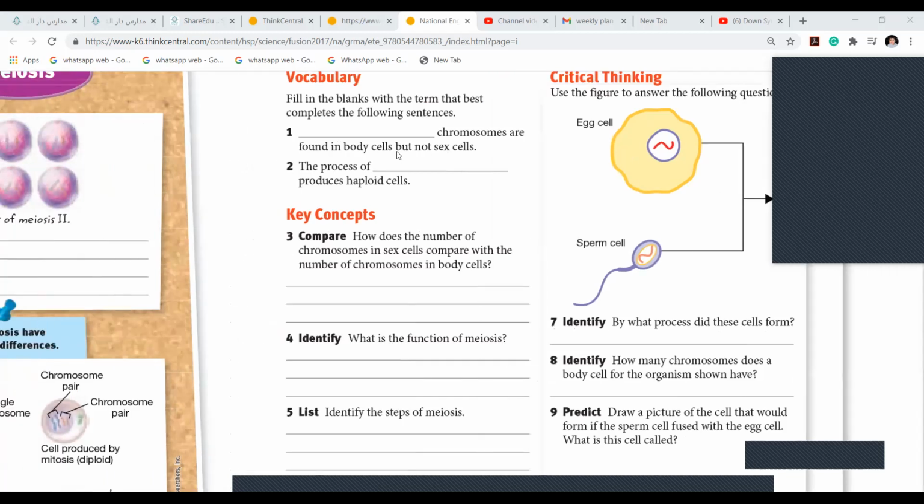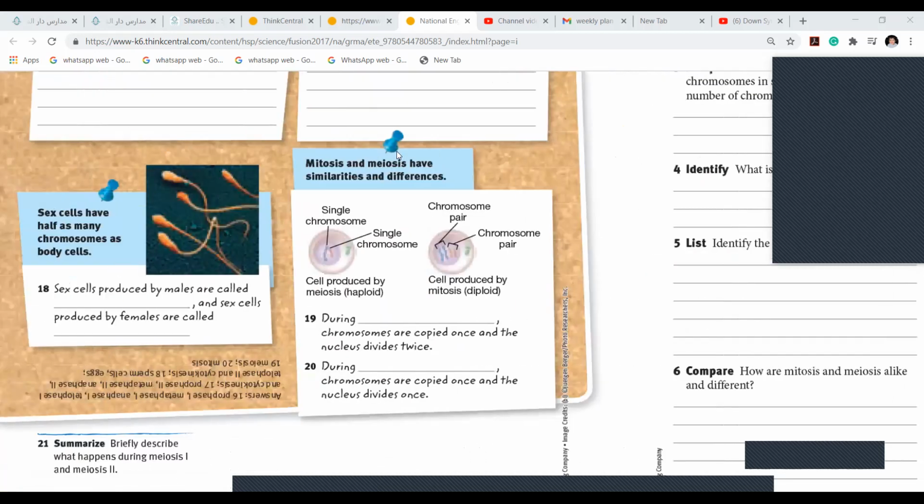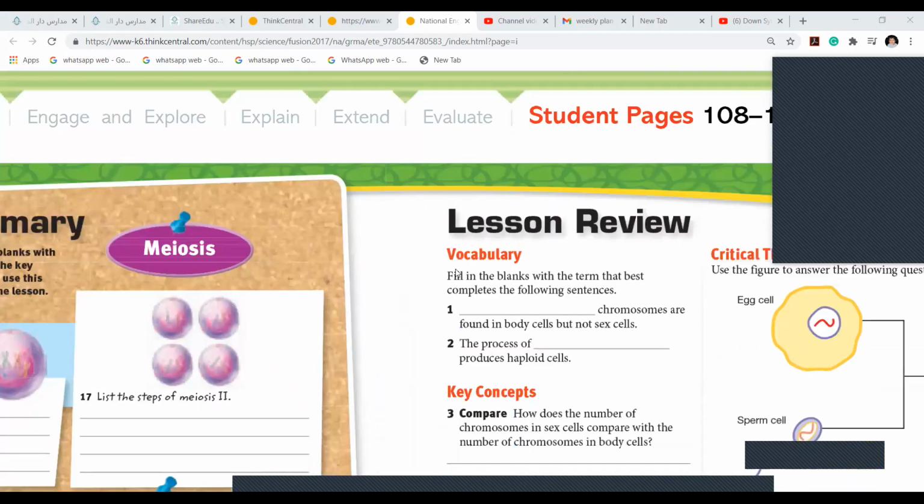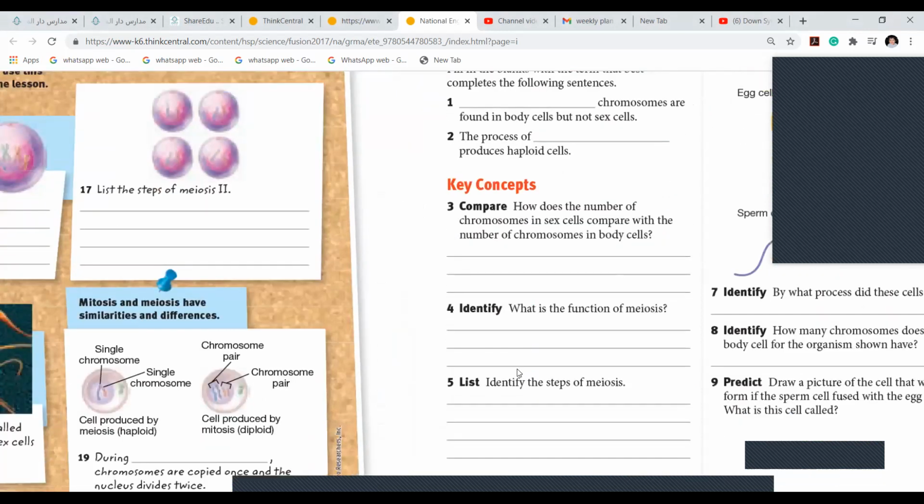No, the name of the chromosomes. Homologous. Because homologous is exactly the same, it is the identical copy. The process of dash are haploid. Haploid, meiosis or mitosis, girls? The haploid meiosis. Very good.